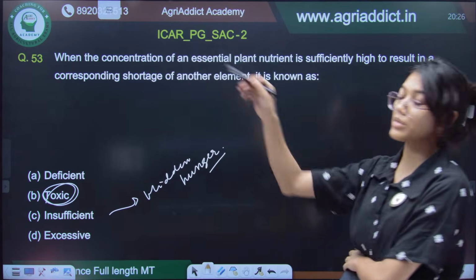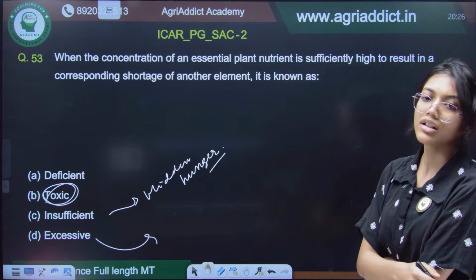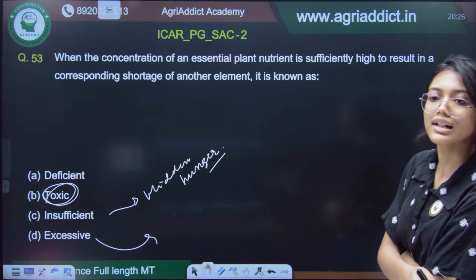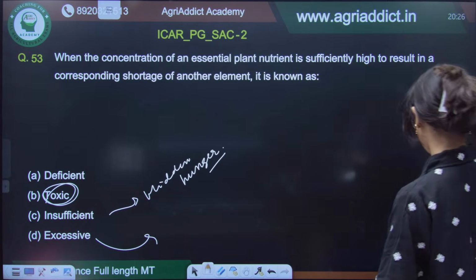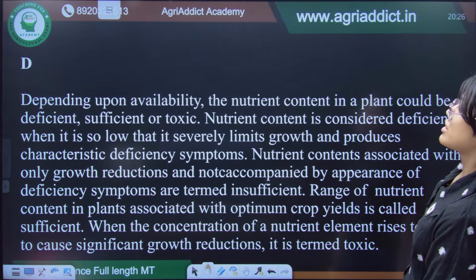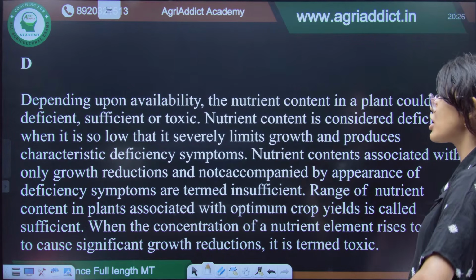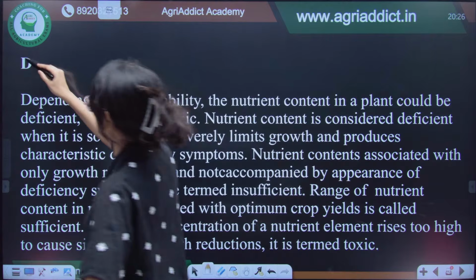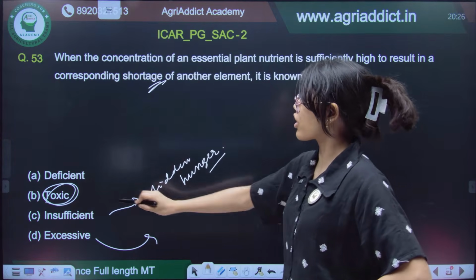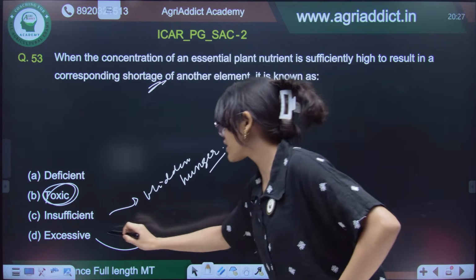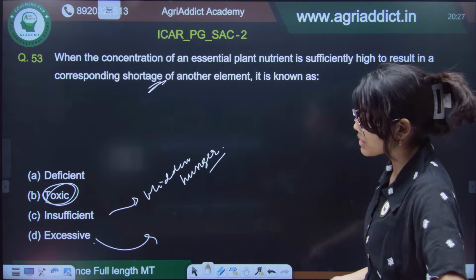Toxic is when it creates a corresponding shortage, but excessive is when no symptoms are found, but it is still present in higher amounts. So, yes, option B is the correct answer, Rakshita. Depending upon the availability, the nutrient content in a plant could be deficient, sufficient. So, it should be option B because whenever it is creating a corresponding shortage, then it is toxic. But whenever it is present in your plant but not exhibiting any kind of symptoms, then it is excessive.